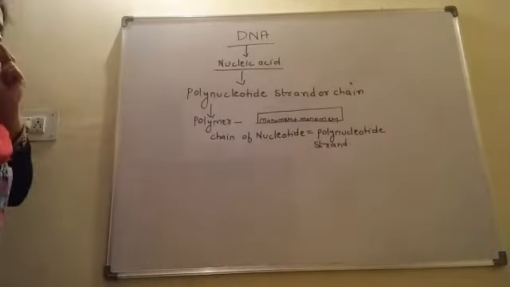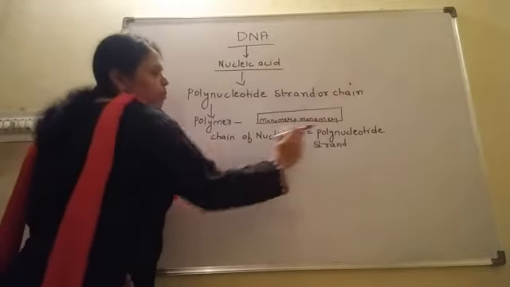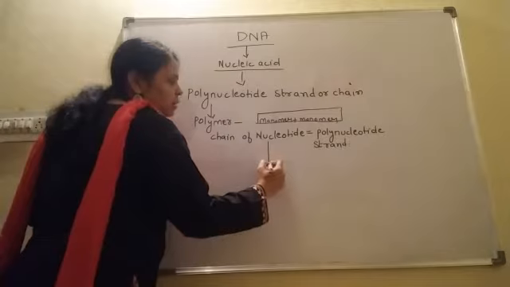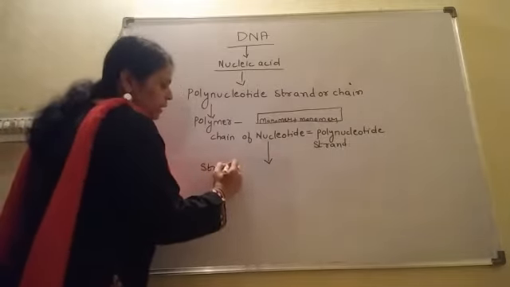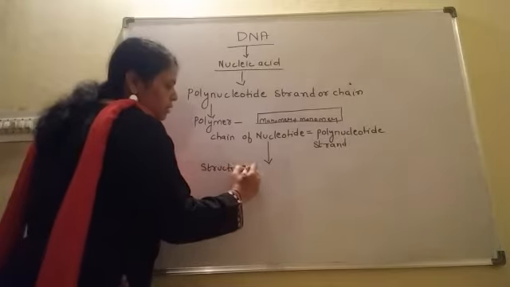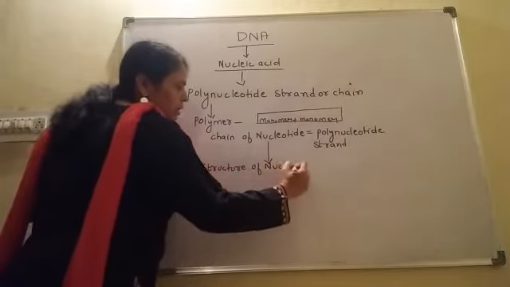What do you mean by polynucleotide strand? But before going to polynucleotide strand, you should understand the structure of the nucleotide, very important.